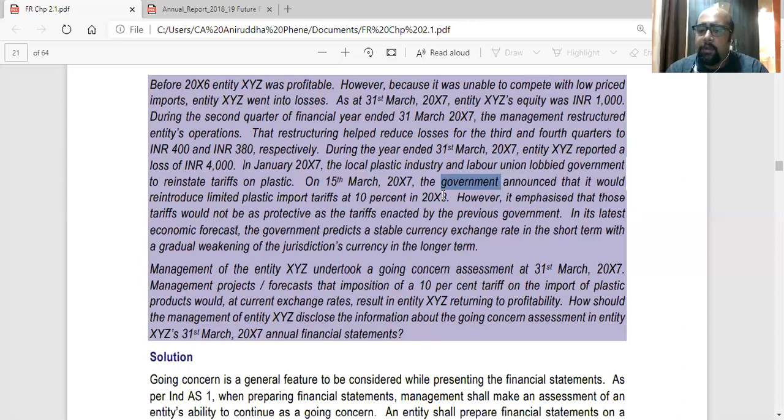That is their call. So if they say that we will be returning back to profitability and we will be continuing as a going concern, then the statements will be prepared as going concern. If not, they have to disclose that we are not a going concern. But in this case, there is a doubt surrounding the going concern assumption. So they have to clarify also that we are making losses this year, but still we continue to be a going concern as the government will be changing the rules. So we will be surviving, something like that. Hopefully, they have made that statement.